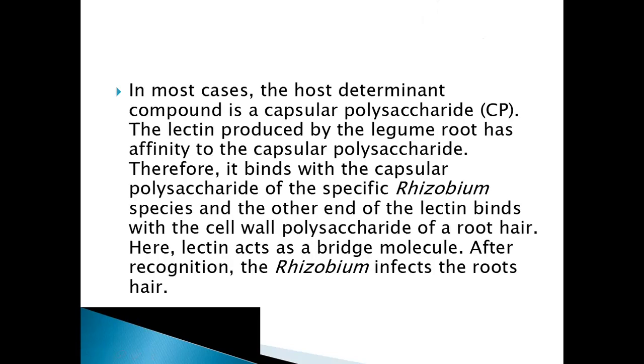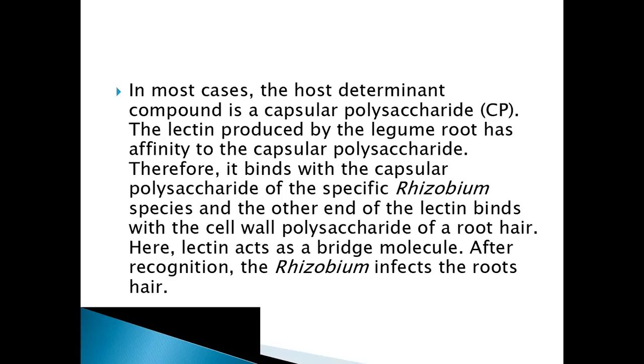In most of the cases, the host determinant compound is a capsular polysaccharide. The lectin produced by the legume root has affinity to the capsular polysaccharide. Okay, so lectins are produced by legume roots and capsular polysaccharides are produced by the bacteria. These two compounds have affinity to each other. Therefore, it binds with the capsular polysaccharide of the specific rhizobium, and the other end of the lectin binds with the cell wall polysaccharide of a root hair. Here, lectin acts as a bridge molecule.